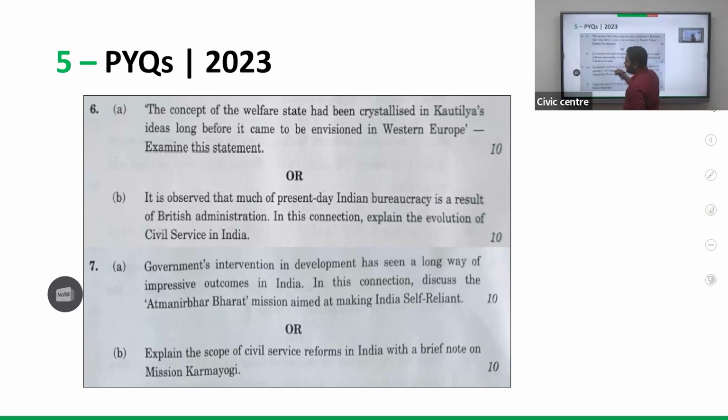Now questions. Here also I will be discussing the themes only. The questions will have less chance of coming as such. Those questions will be dealt with in detail in the class. So, welfare states in Kautilya's ideas. I already told his view: what is the role of the king, how the system should be, and how that welfare state will bring stability. That is, during his period also, if the citizens are happy and there is a social order, the kingdom will be stable.